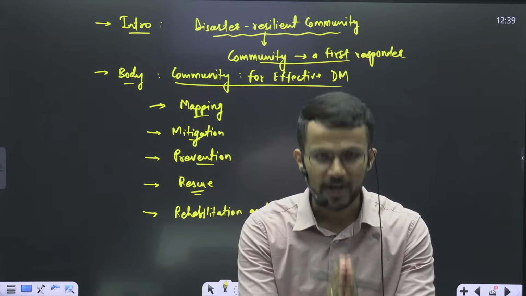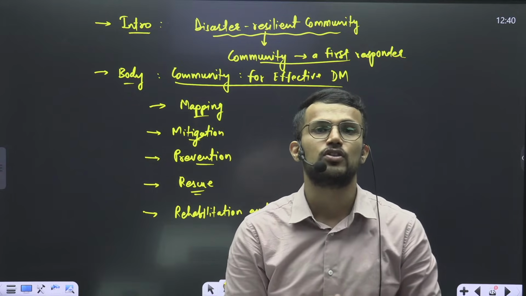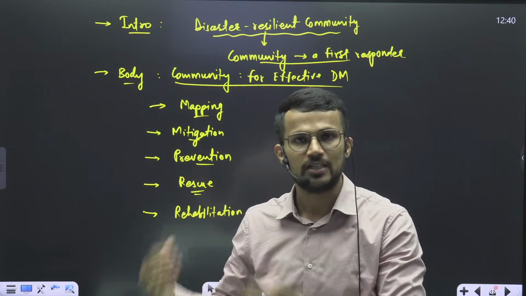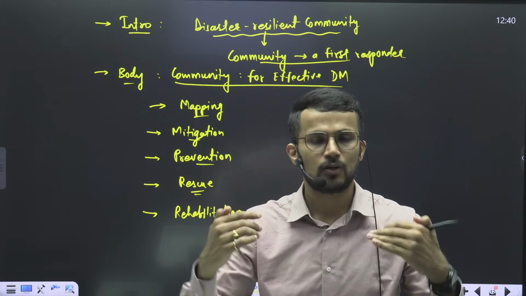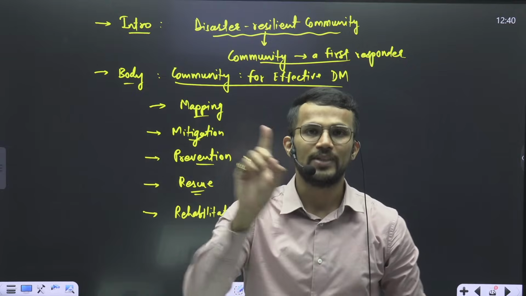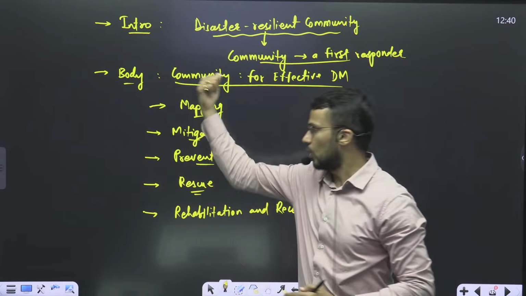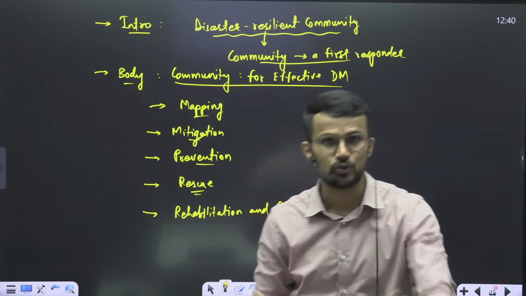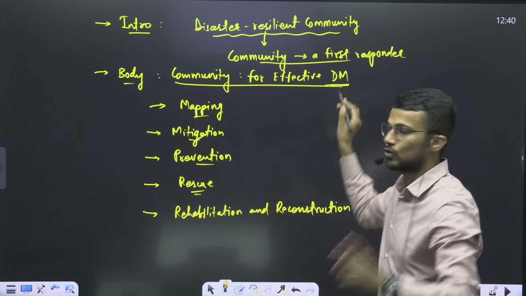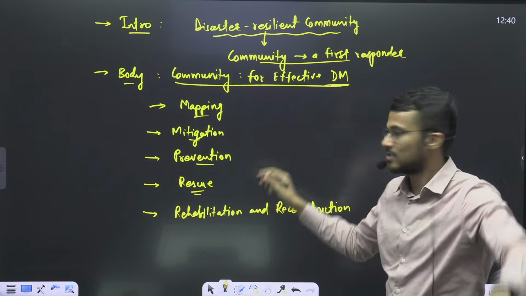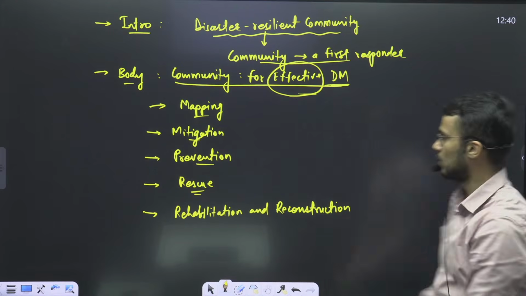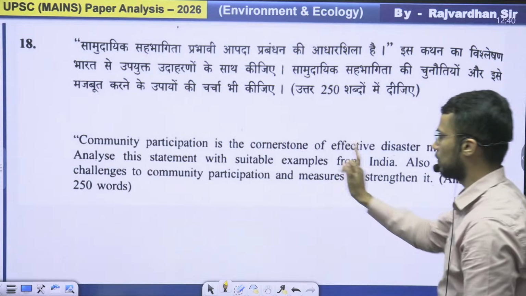Government will provide help initially after the occurrence of disaster, but if we want to make sure that the reconstruction is carried out in a proper manner for a long period of time, we need local support. So in all these stages we can incorporate community's participation to make sure that disaster management does not remain mere disaster management, it becomes effective. Okay, so those are the aspects that can be incorporated.